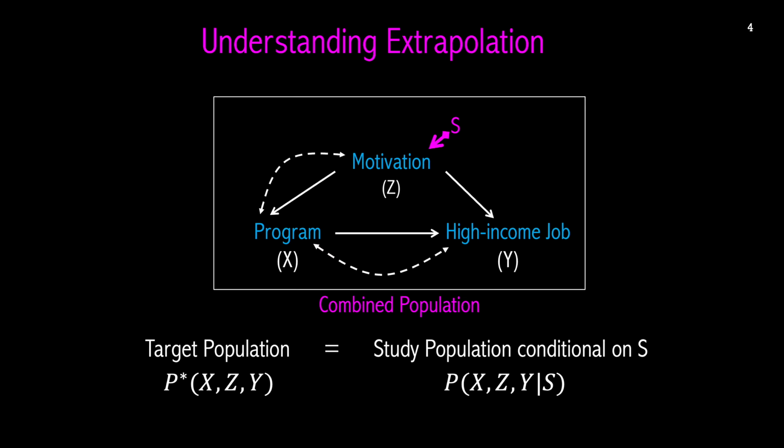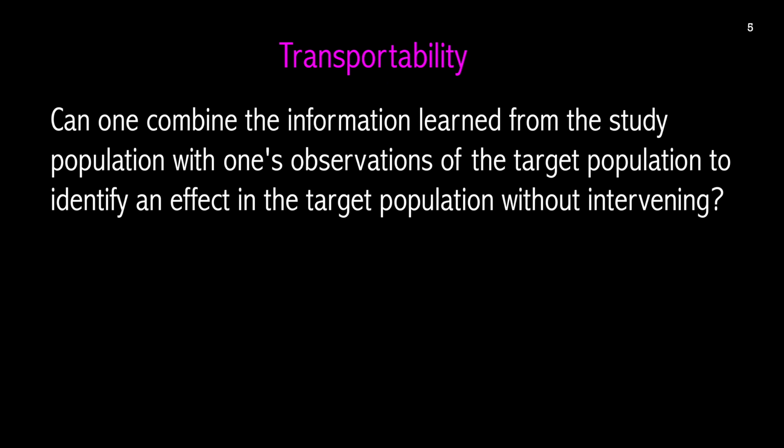Transportability concerns whether one can combine the information learned from the study population with one's observations of the target population in order to identify the effect in the target population without intervening. Now that I've given an overview of transportability, let's apply it to some simple cases.